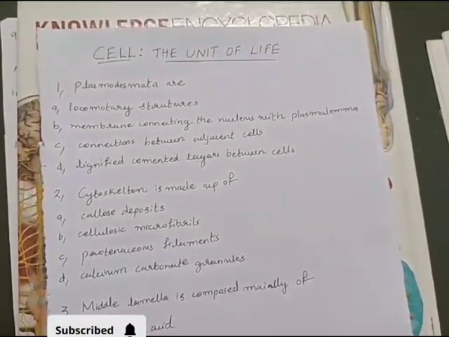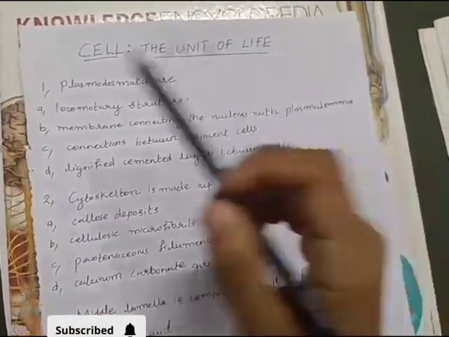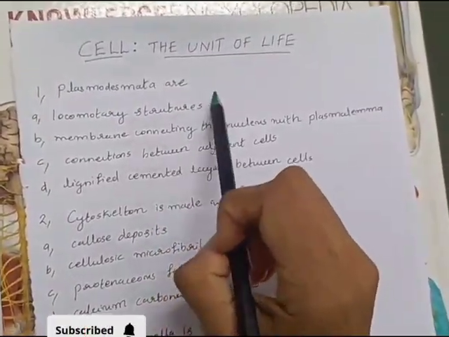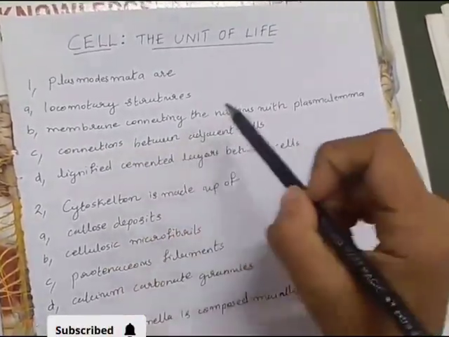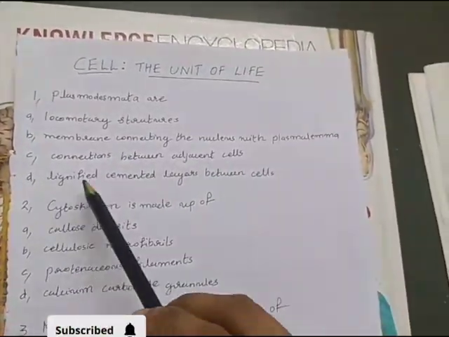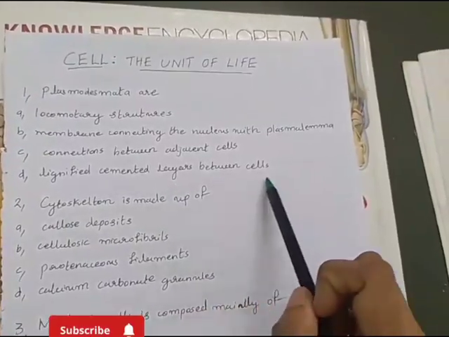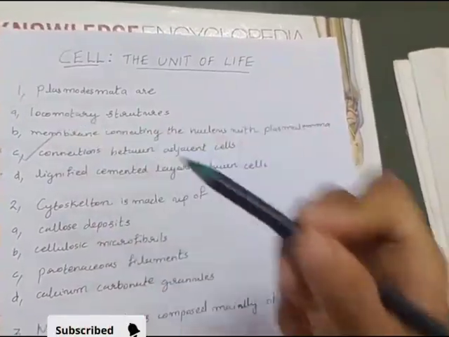These are the important MCQs from the chapter Cell, the Unit of Life. 1. Plasmodesmata are: A. Locomotory structures, B. Membrane connecting the nucleus with plasma lemma, C. Connections between adjacent cells, D. Lignified cemented layers between cells. Answer option C. Connection between adjacent cells.